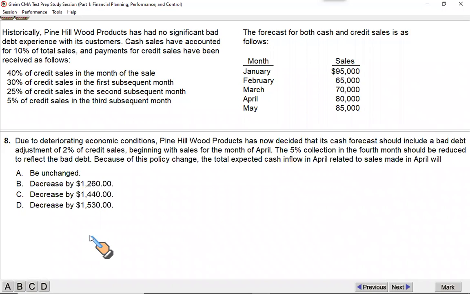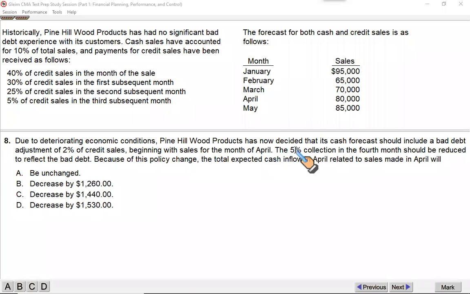Now, what about this question? Read this information and then just guess what the answer is going to be. Due to deteriorating economic conditions, Pine Hill Wood Product has now decided that its cash forecast should include a bad debt adjustment of 2% of credit sales, beginning with the sales for the month of April.